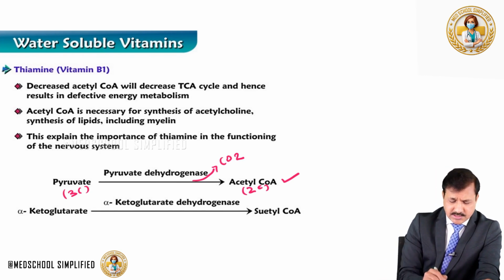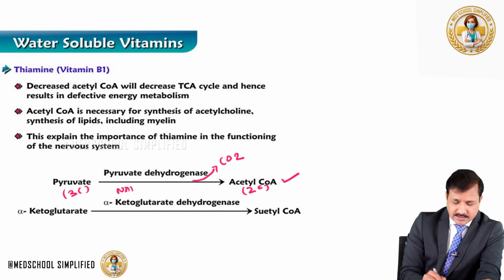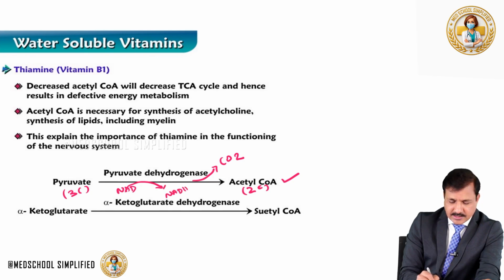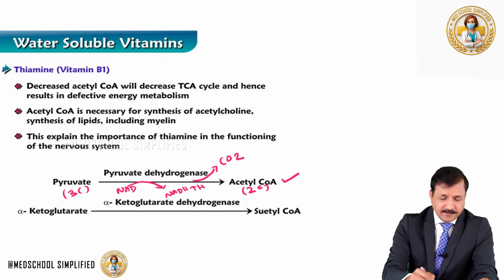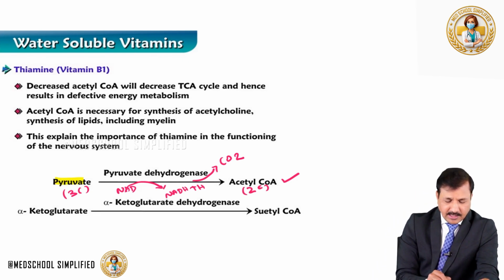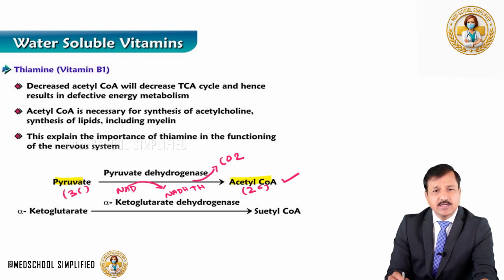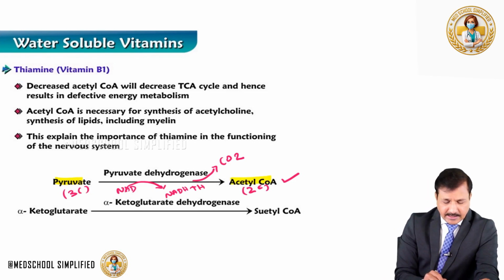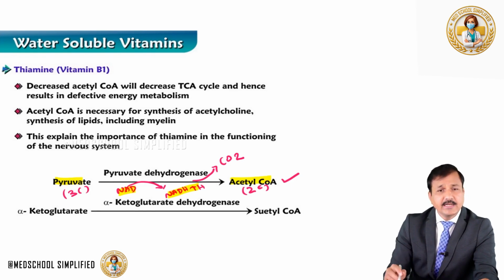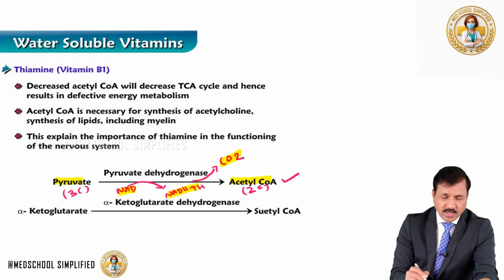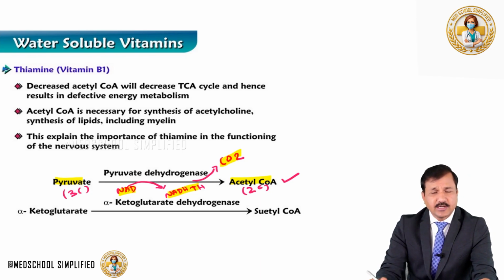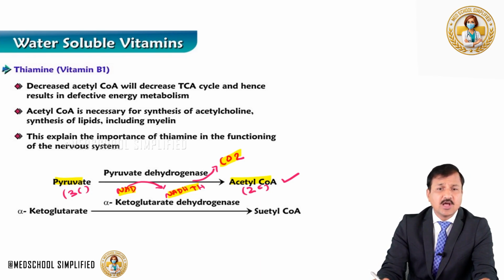And also in this process, NAD is reduced into NADH plus H plus. So in this reaction, pyruvate is oxidized into acetyl-CoA while NAD is reduced into NADH plus H plus, and there is also removal of carbon dioxide. That's why this type of reaction is referred to as an oxidative decarboxylation reaction.